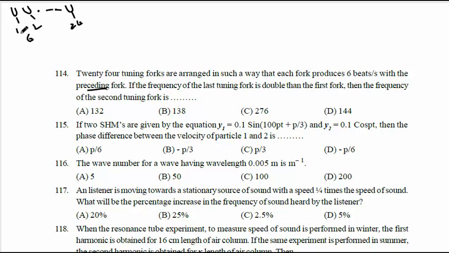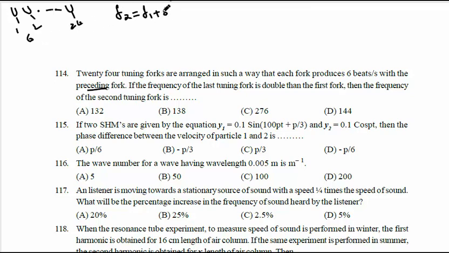Now the last tuning fork should be double the first. You are asked to calculate the second tuning fork. So let me write the equation first. The frequency of the second tuning fork can be written as f2 equal to f1 plus 6.